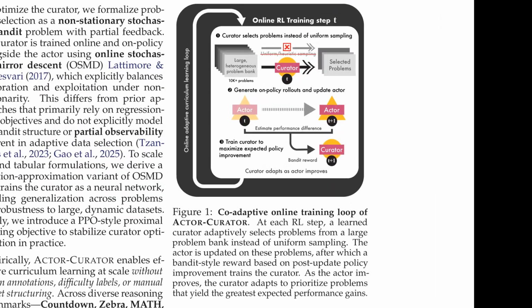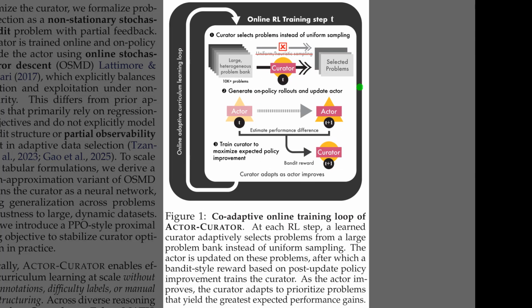So Figure 1 maps out the co-adaptive training loop. First, at Step 1, a neural curator selects specific problems from a large bank instead of using uniform sampling. Next, in Step 2, the actor trains on these chosen problems and updates its policy. Finally, Step 3 closes the loop. The system measures the actor's performance gain and uses that improvement as a reward to update the curator, allowing it to learn exactly which problems drive the most progress.